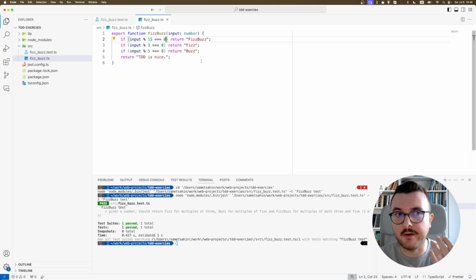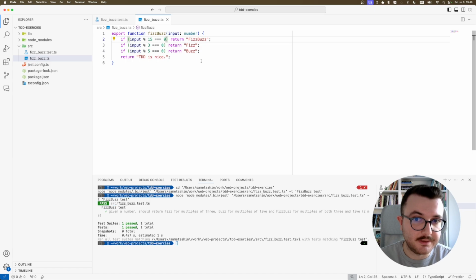When we have a failing test, we write just enough code to make the test pass, run the test, see it's passing, and then we refactor. But we're not allowed to write more code than is needed to make the test pass, because that would be adding too much implementation.